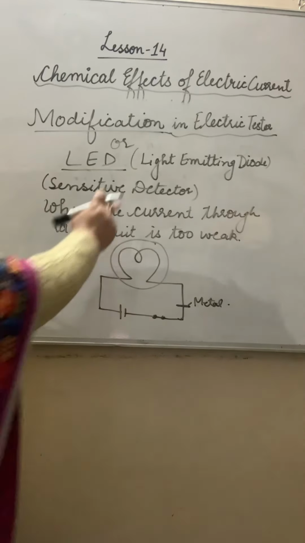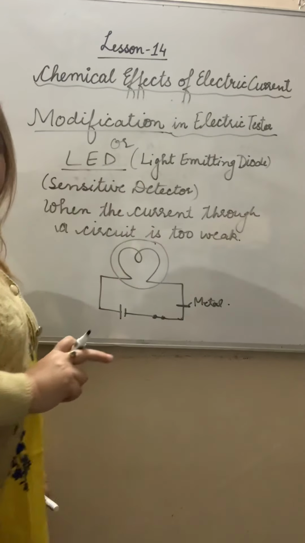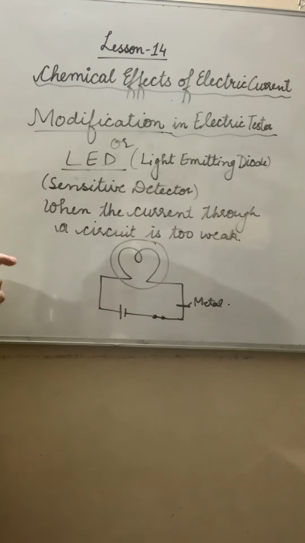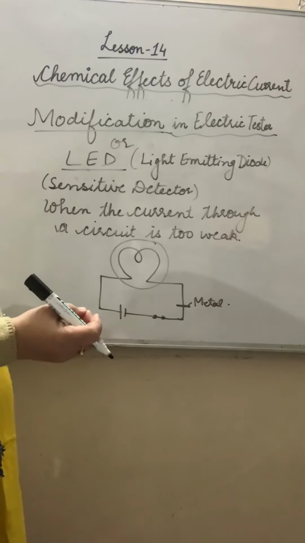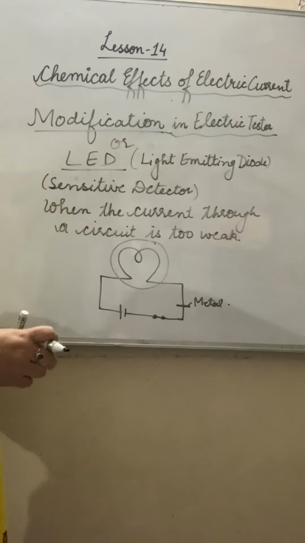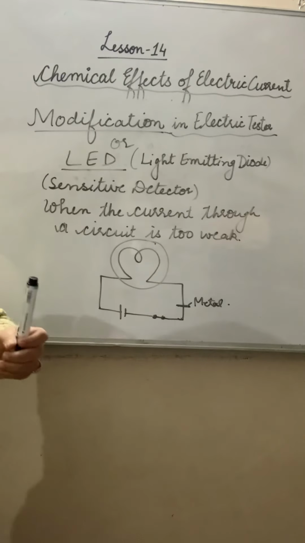In those cases, we use an LED, that is a light emitting diode, which is a sensitive detector. That means if a very small current passes, the LED will glow. It runs on a very low voltage.